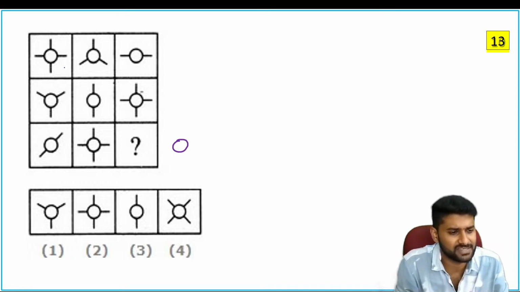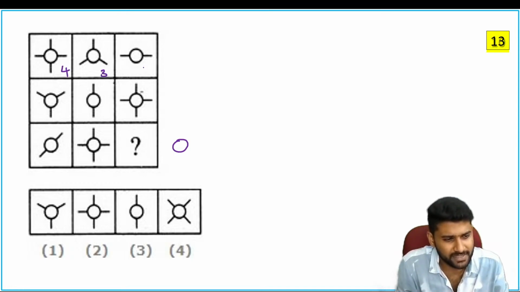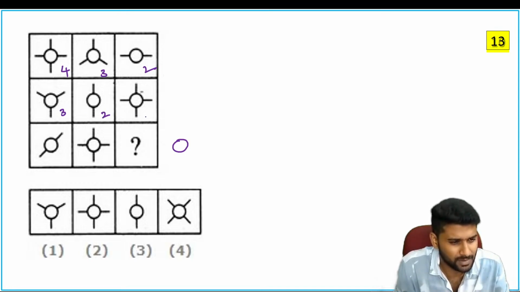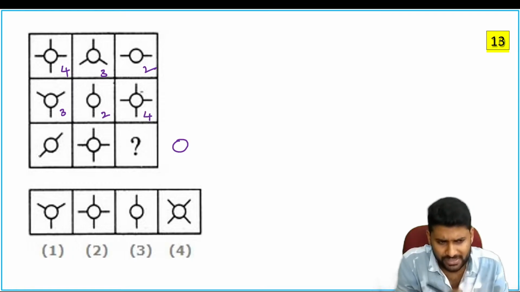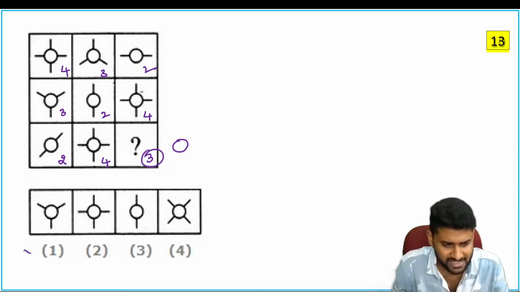Now see the number of lines: 4, 3, 2, 3, 2, so 3, 2, 4. Again, those three numbers are always repeated, but not in the exact box. So here 2 lines, 4 lines, the answer must be 3 lines. So the suitable answer is 1.